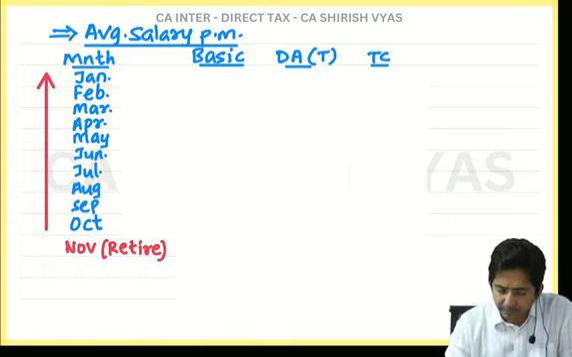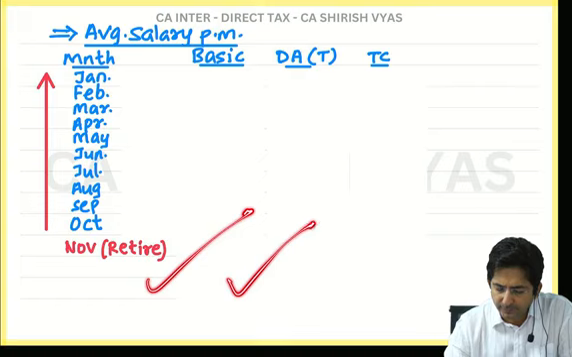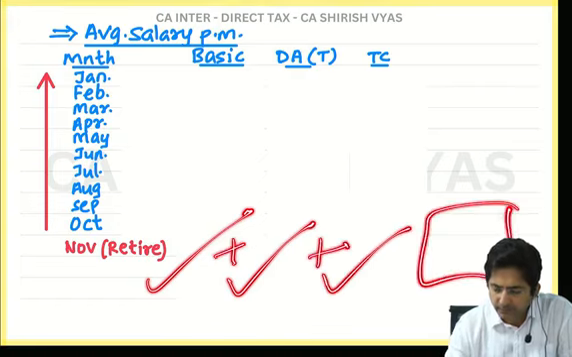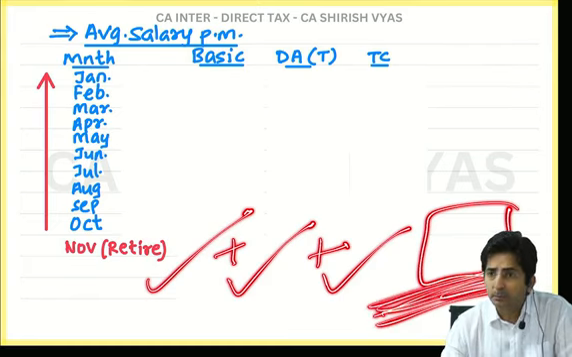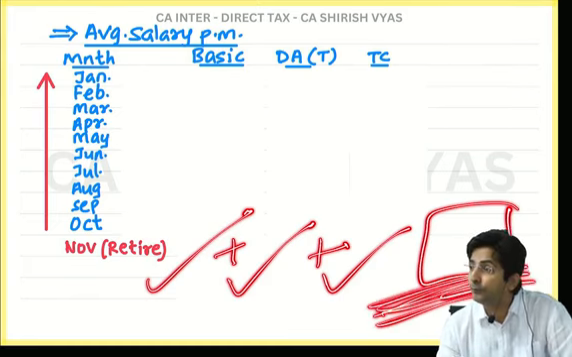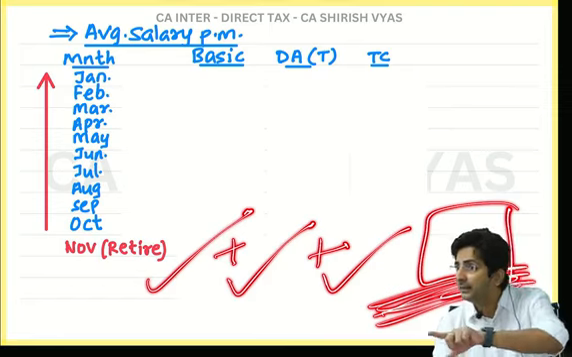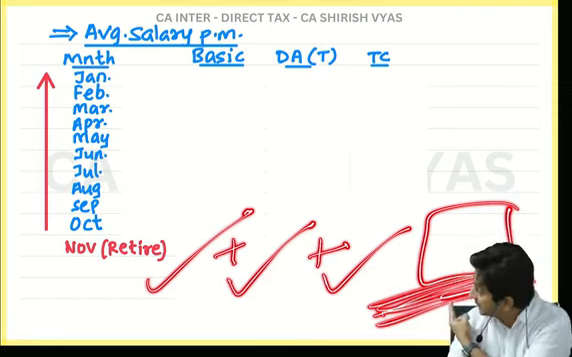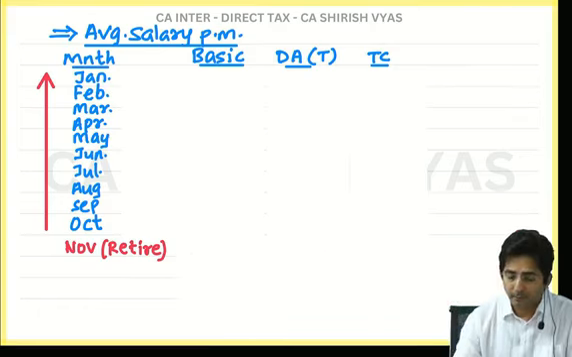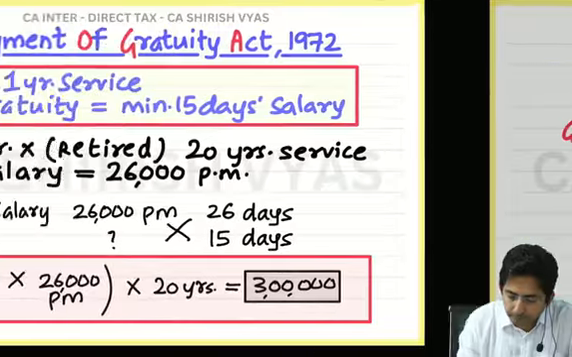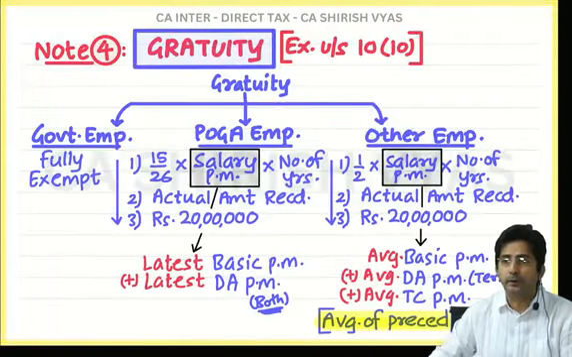And then average of basic, average of DA, average of TC, this you have to add. And then this figure will be multiplied by half. What was the formula? Half into salary. So half into which salary? This salary, this one. We will see how to actually prepare this in this sum. So this was another employee.